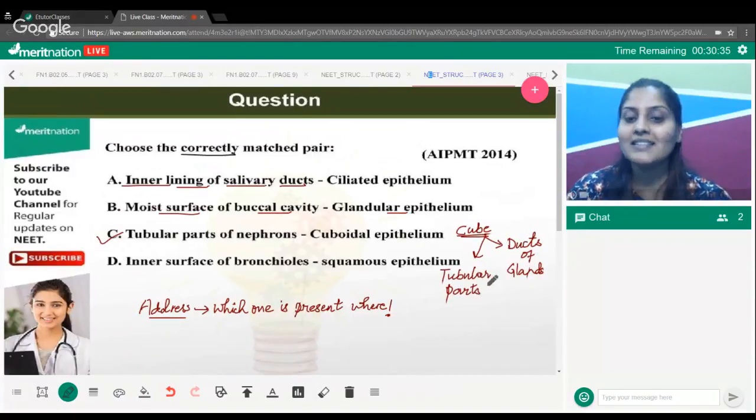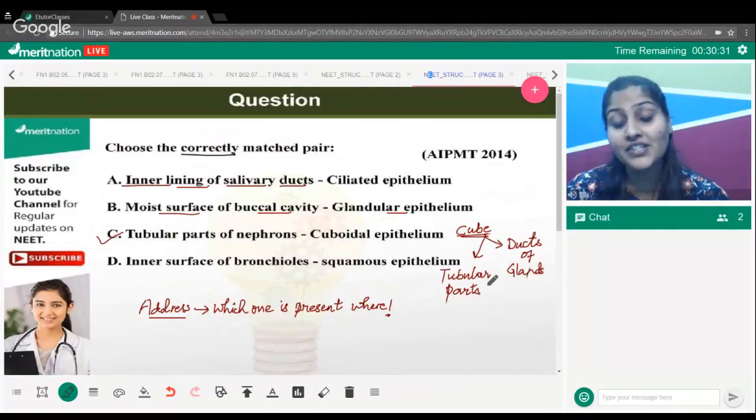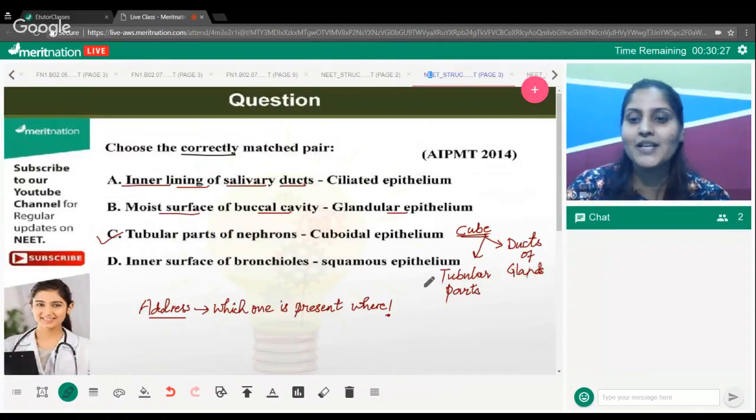Exactly, for secretion and absorption. As we got to know from Aditya, their function is to absorb and to secrete, and that is why they have a large size. Very good, so moving on to the next question.